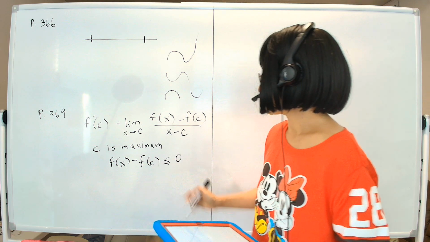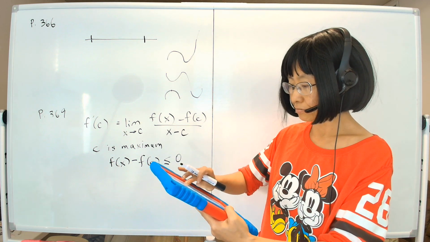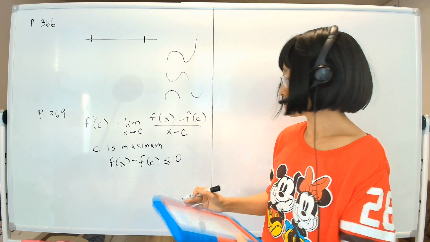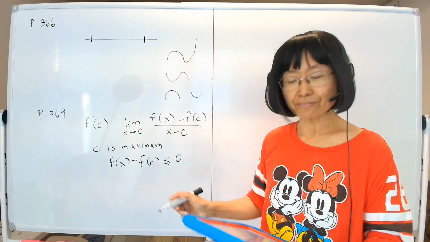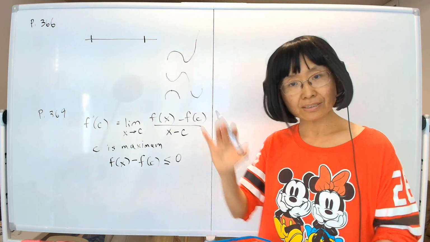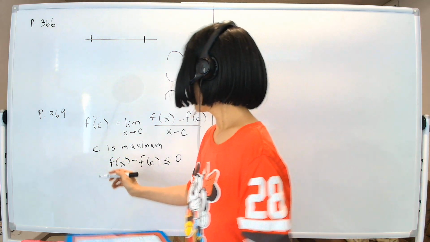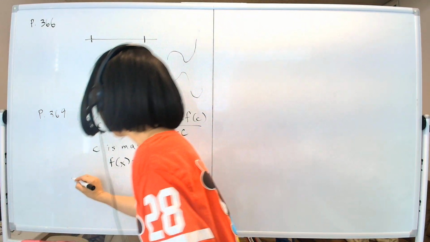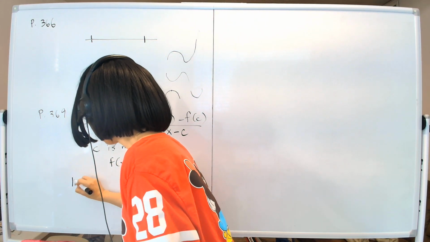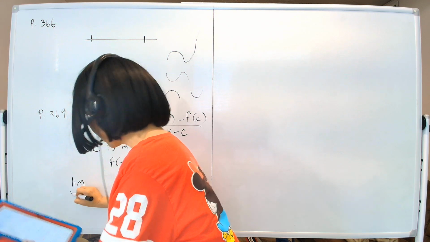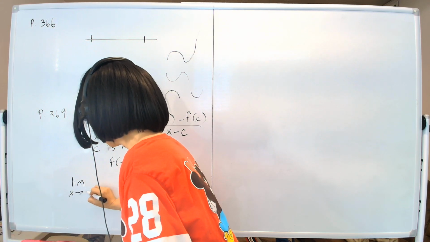Now, knowing this, the next thing we're going to do is go back to the definition of limit. We'll consider the left side limit and the right side limit. Remember, we're approaching c from the plus side.